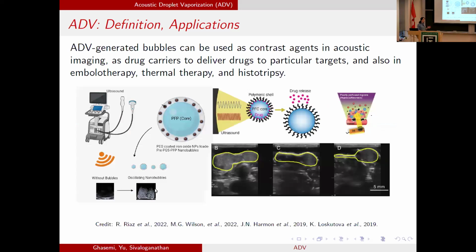Because it has many applications in the field of medicine. They can be used as contrast agents in acoustic imaging. They are a very good candidate for drug delivery, especially for delivering drug to a specific location without disturbing the surrounding environment. They can also be used in tumor treatment, in embolotherapy and histotripsy. So that's why we would like to explore in more detail what's happening exactly in this process.